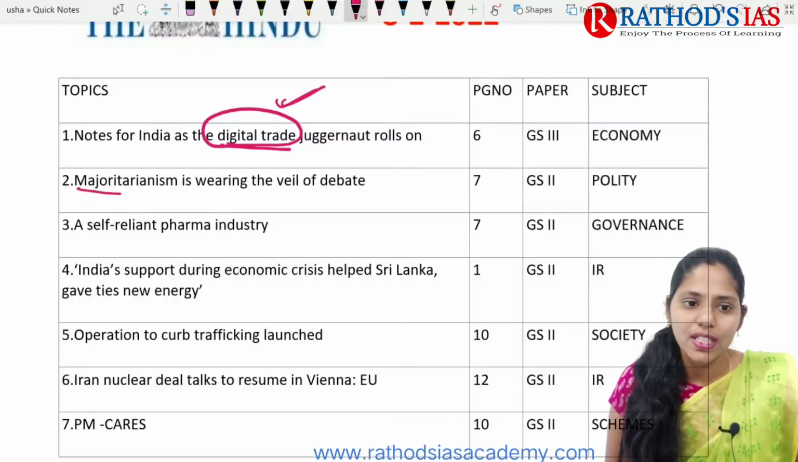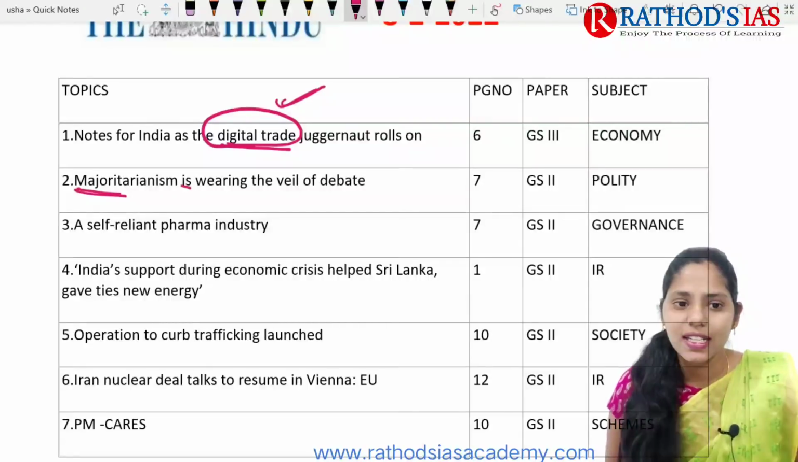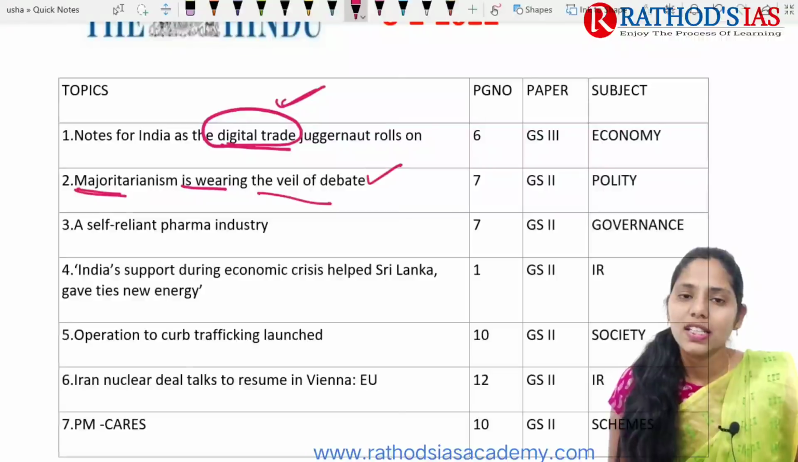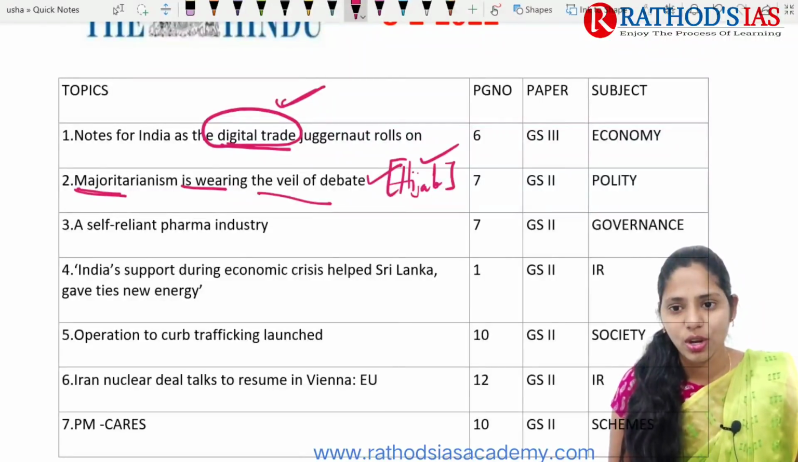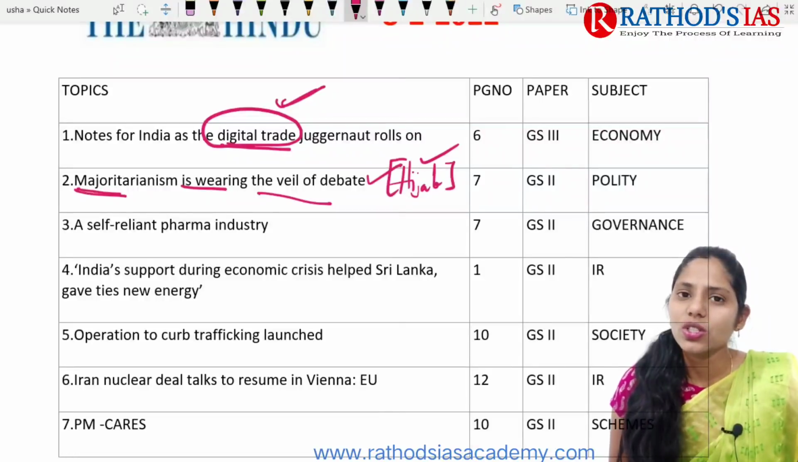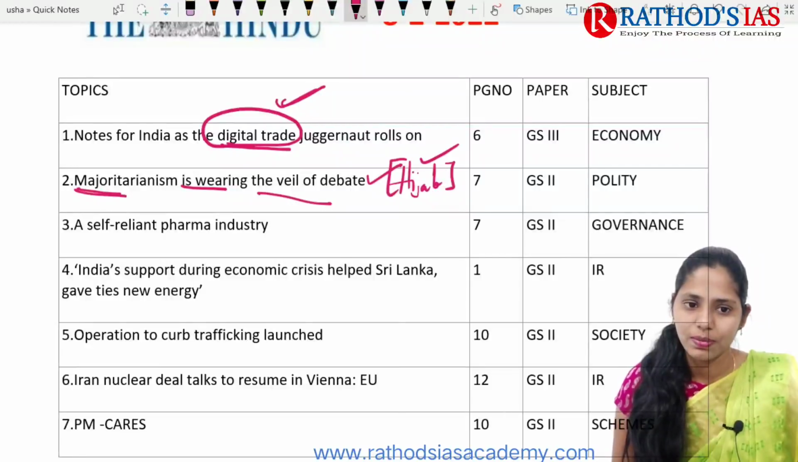And next topic, it is about majoritarianism is wearing the veil of debate. Actually this article is mainly talking about this hijab. Already in yesterday's lecture we discussed about this hijab, and now also we are going to see this topic. So this topic is important from our polity point of view, which mainly comes in GS paper 2.